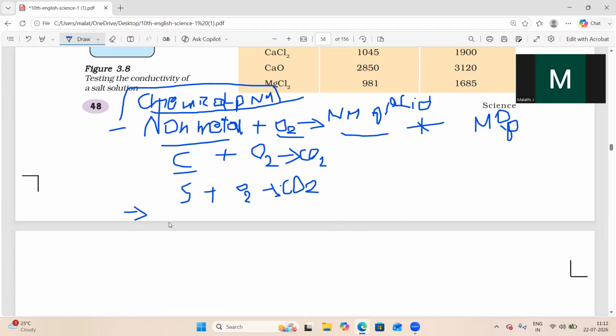Second, non-metals do not react with water. And third, non-metals do not react with acids. When they do not react with acids, they cannot show any displacement reactions. Above you observed that with metals you can observe a displacement reaction. Here non-metals do not show any displacement reaction. So metals do not dissolve in water and do not react with water.